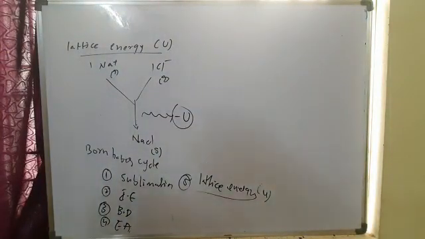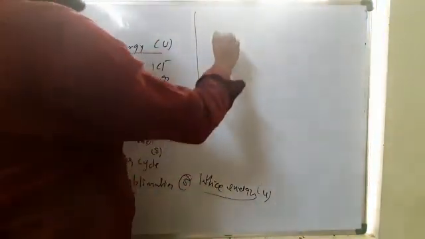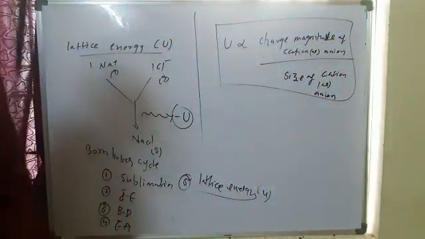Now, next to lattice energy. Lattice energy U is directly proportional to the charge magnitude of cation or anion, and inversely proportional to the size of cation or anion.